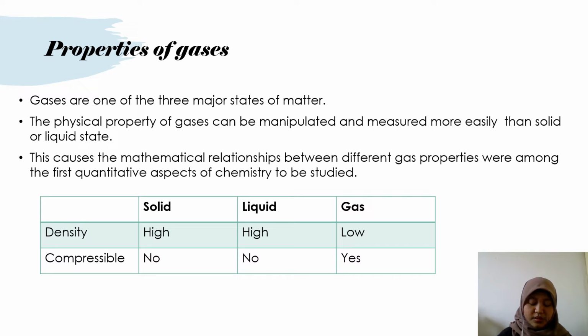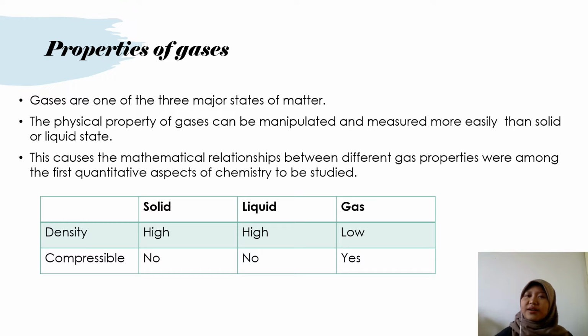Gas has low density because the density of a typical solid and liquid is around 2 g per mL, while the density of gas is around 2 g per L. This means that solid and liquid are roughly 1000 times denser than gas.